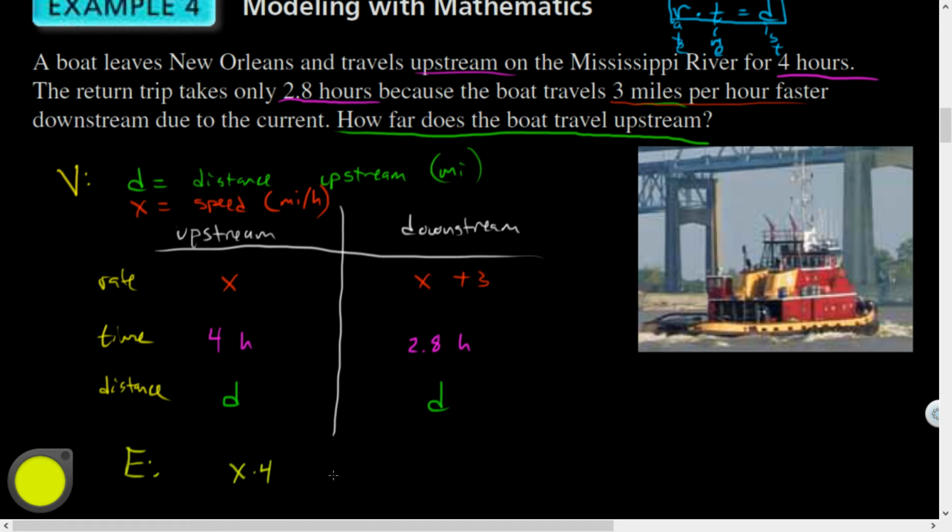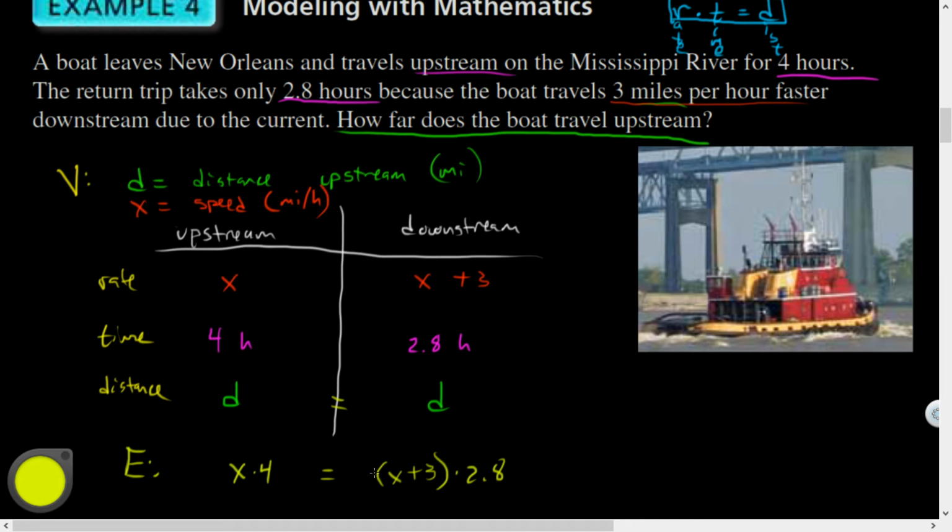But these distances are equal, so I'm going to set these equal to each other. Over here, rate times time: the rate is x plus 3 times time, 2.8, is equal to distance. Since the distances are equal, these two things must be equal.